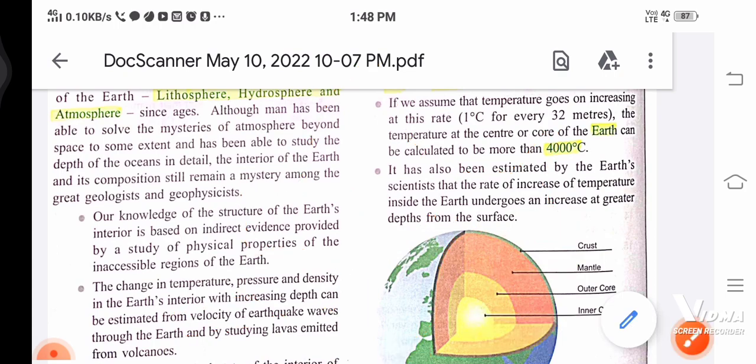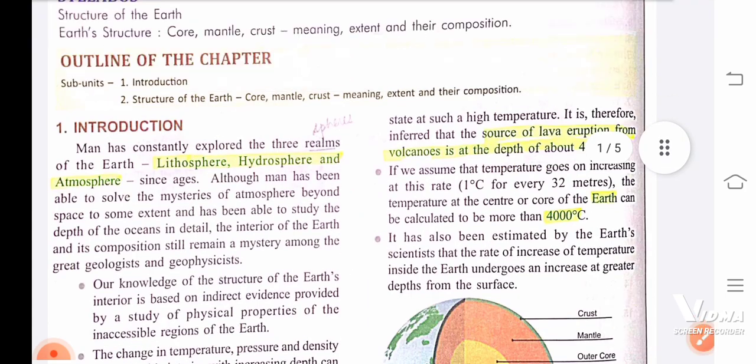Although man has been able to solve the mysteries of the atmosphere and beyond, into space, to some extent, like we know that atmosphere is an envelope of air, and we know a lot about space and astronomy.